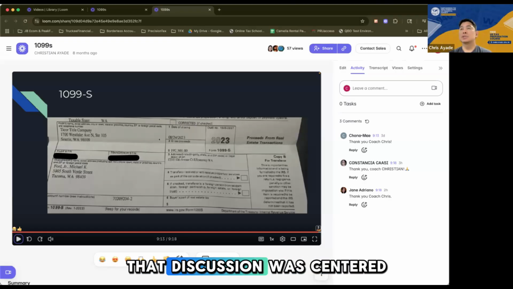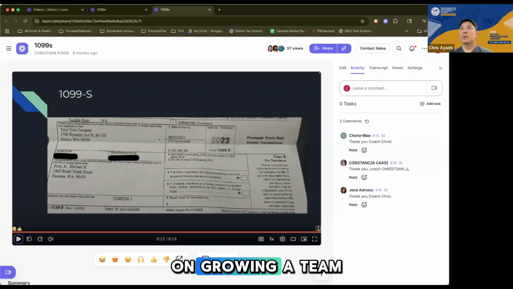And again, that discussion was centered on growing a team in the Philippines. Because one thing I like about Wita is that they can afford to build a team. They're even thinking of buying firms, but Kendall is against the idea.